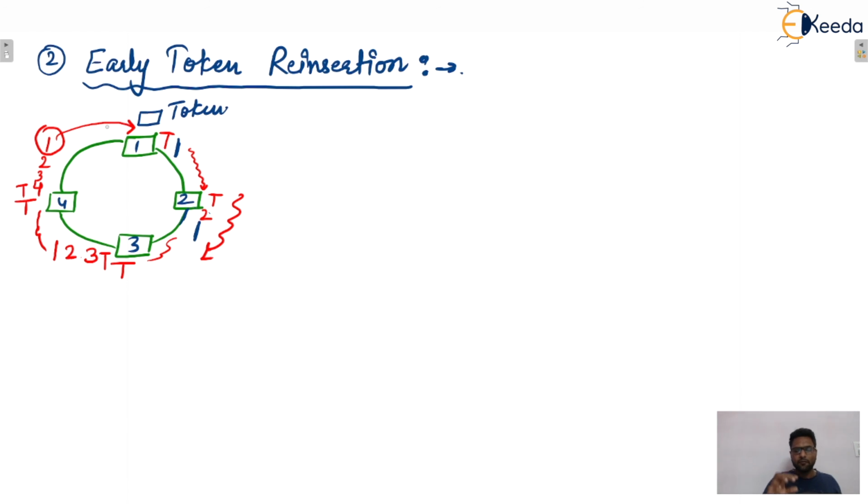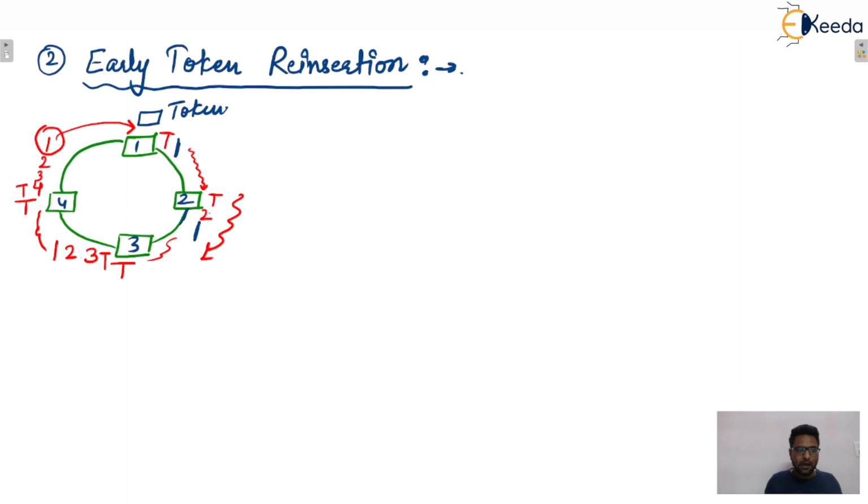When data unit 1 reaches station 1, that was its own data unit, and it was broadcast over the ring. So we can say all stations have seen that particular data unit. Now this job is done, so station 1 itself will remove this particular data from the ring.